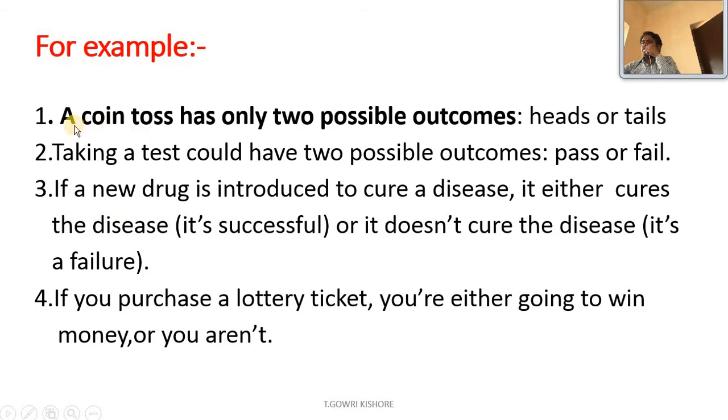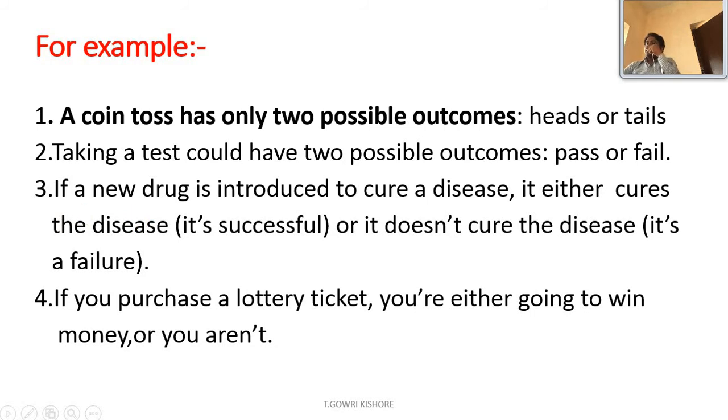For example, a coin has only two possible outcomes, head or tail. Second, taking a test could have only two possible outcomes, pass or fail. Third, if a new drug is introduced to cure a disease, it either cures the disease, meaning successful, or it does not, meaning a failure.